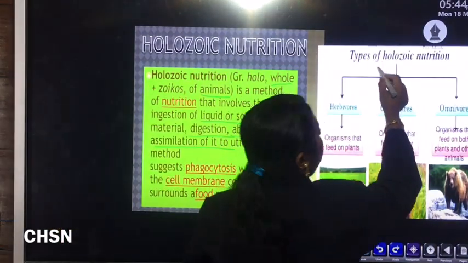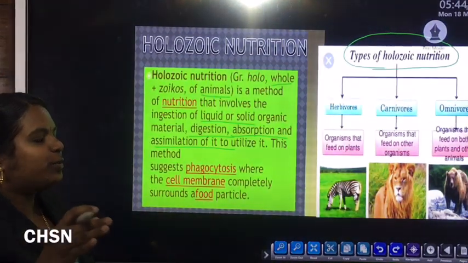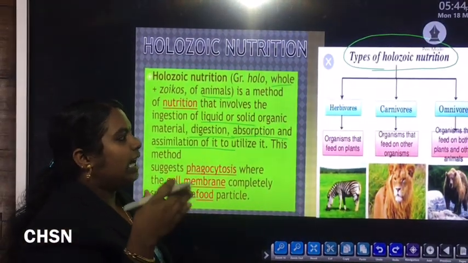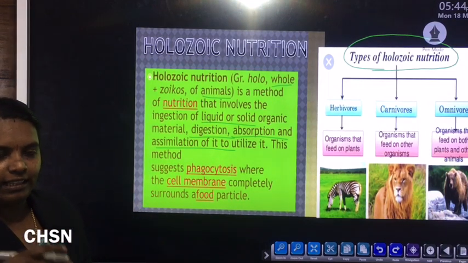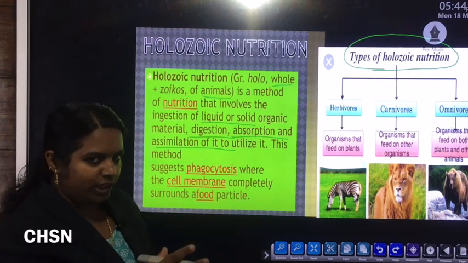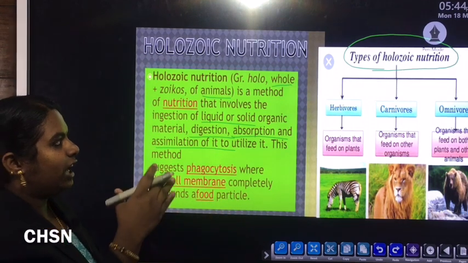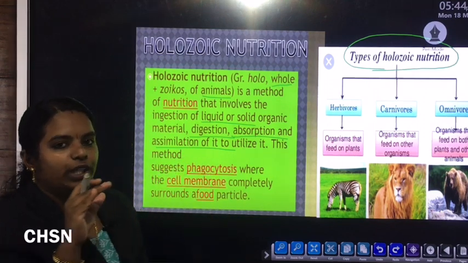Don't get confused with that. Don't get confused, because from earlier classes you have studied that animals or organisms, based on their feeding habit, are classified into three types: herbivores, carnivores and omnivores. One more categorization is the types of holozoic nutrition.